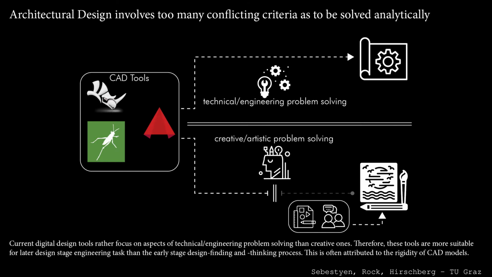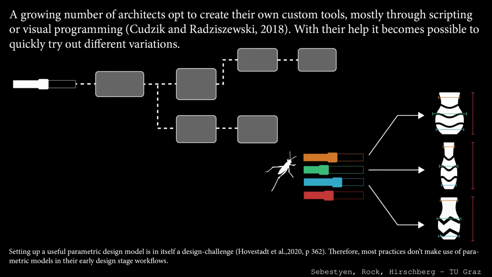In conceptual early design stages, most designers find them less helpful, because this is at the stage where creative or artistic problem-solving skills are more necessary. As most of us know, a growing number of architects create their own custom tools through scripting or visual programming languages like Grasshopper. With those, one can easily try out and compare different variations of design.